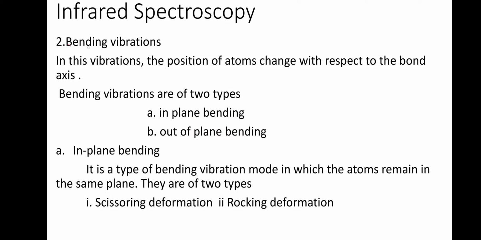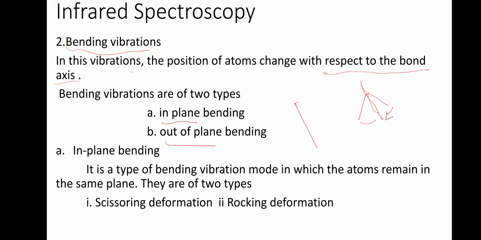Next one, bending vibration. In this vibration, the position of the atom changes with respect to the bond axis. If you take the bond axis like this, when stretching there is no change, but when bending it moves like this. So with respect to the bond axis there will be a change. This has two types: in-plane bending and out-of-plane bending.